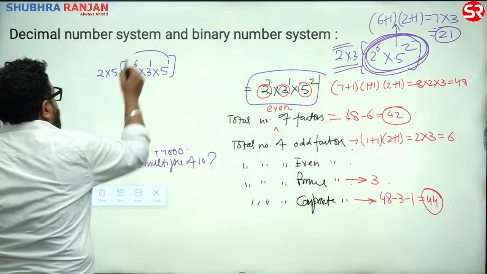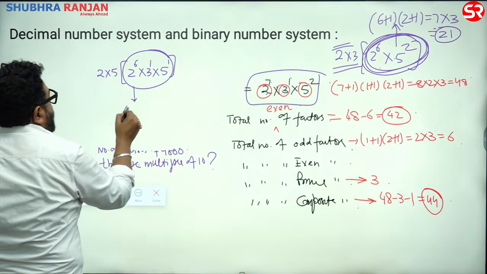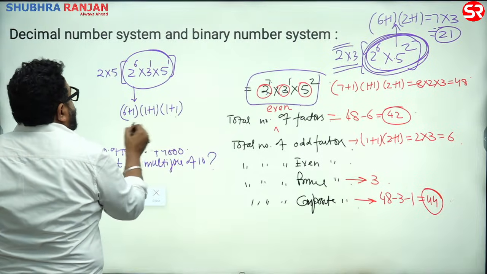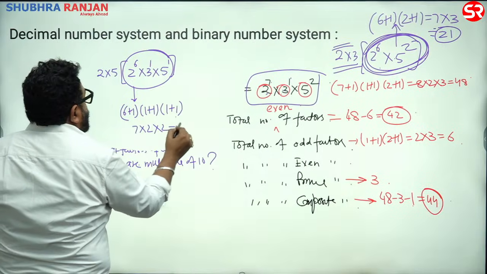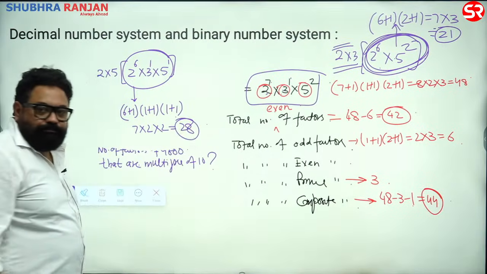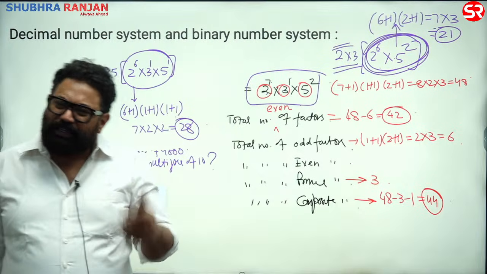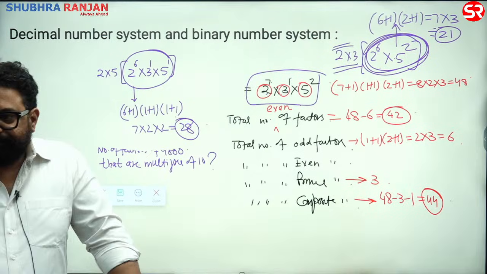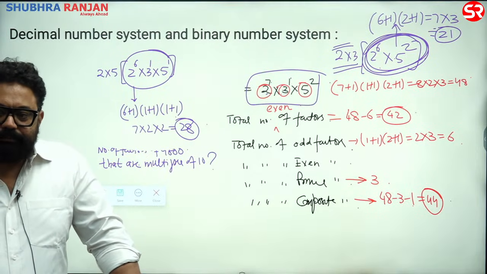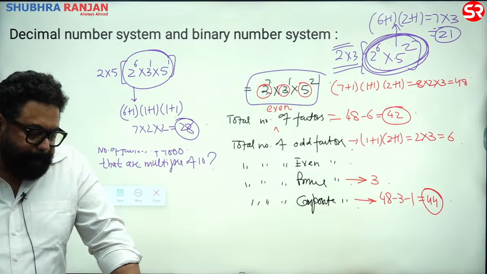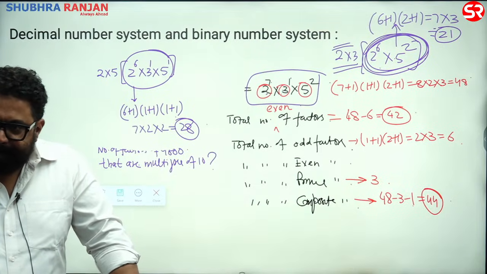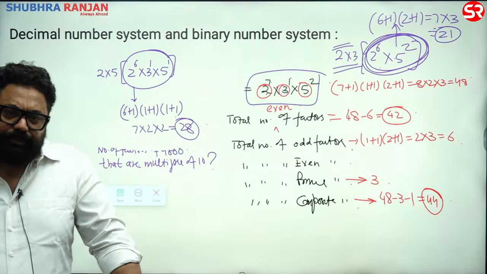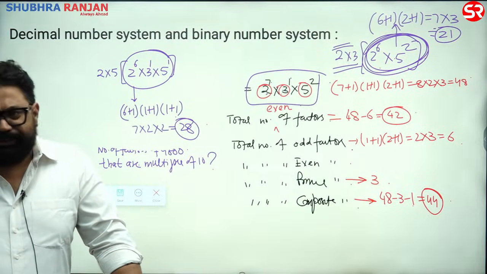Now factors of this number would be 6 plus 1, 1 plus 1, 1 plus 1, 7 into 2 into 2, 28. Now it's fine, so just take 2 common, nothing else. Now factorization won't be tough, and by tomorrow once we do divisibility rules, factorization will become a little easier.